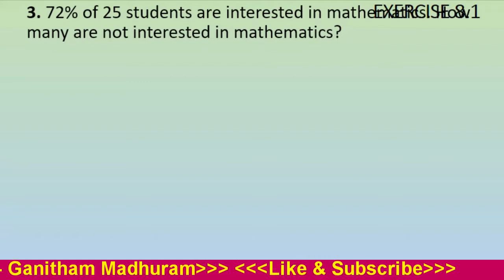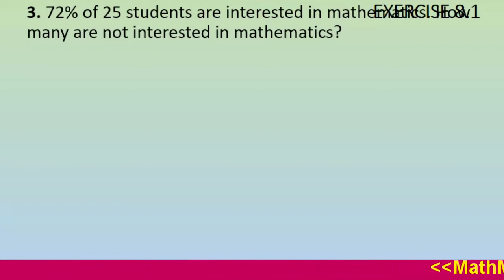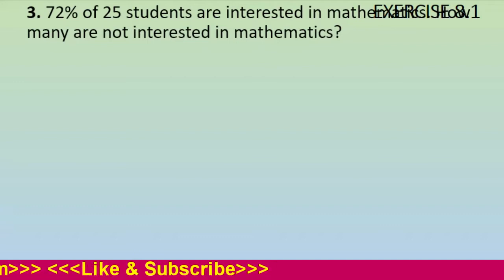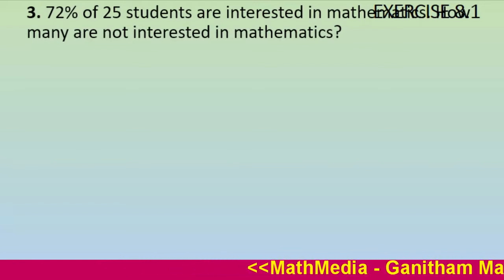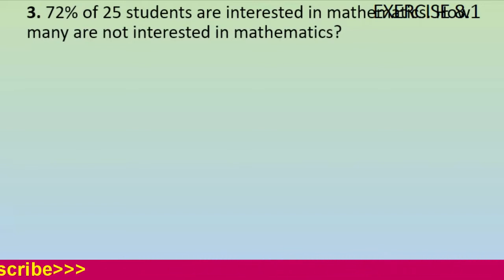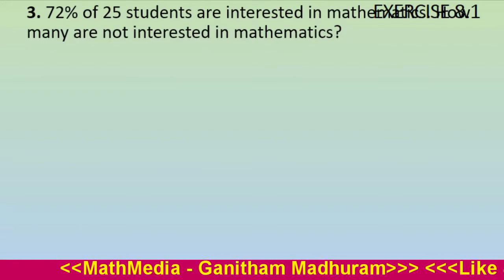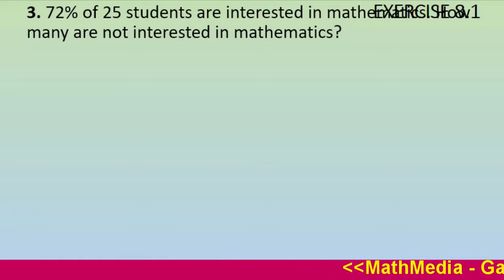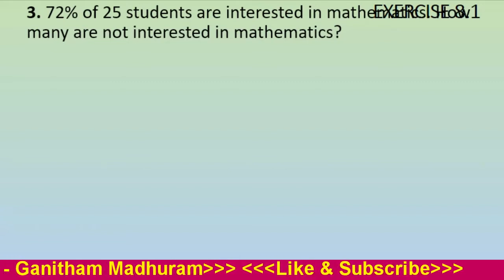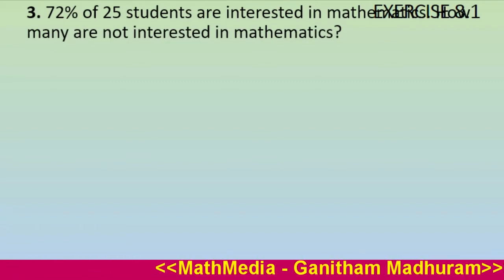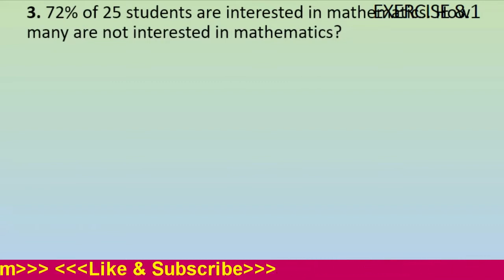72% of 25 students are interested in mathematics. How many are not interested in mathematics? See children, here the total number of students is given and the percentage of children who are interested in mathematics is given. They are asking the number of children not interested in mathematics. Percentage is given for children who are interested and asking the number of children not interested. So in this case we are not able to find it directly.